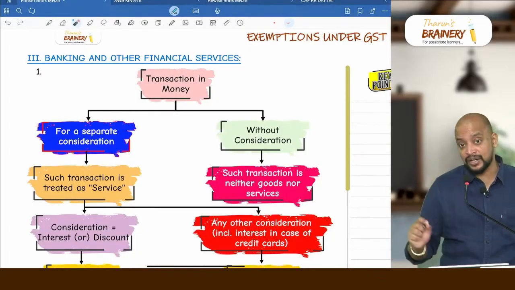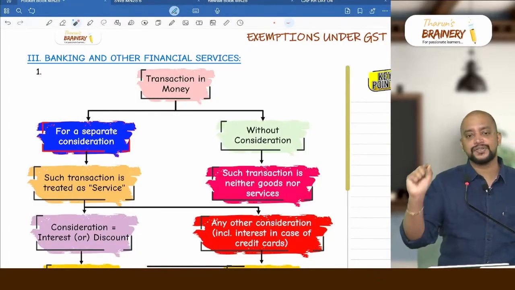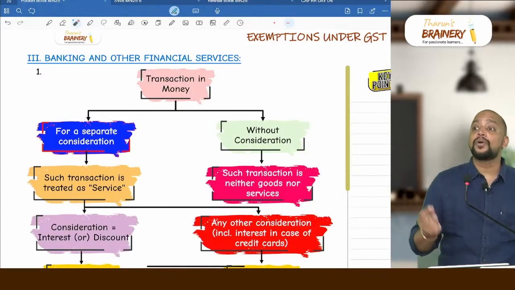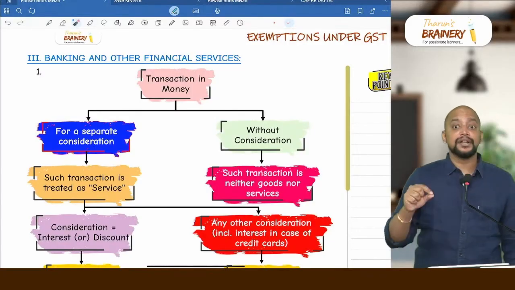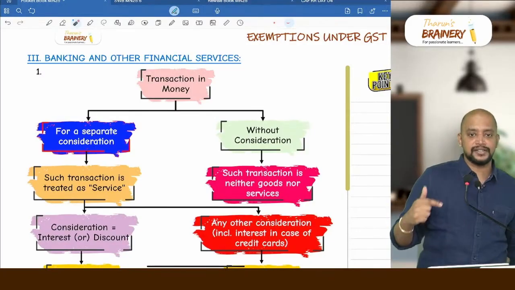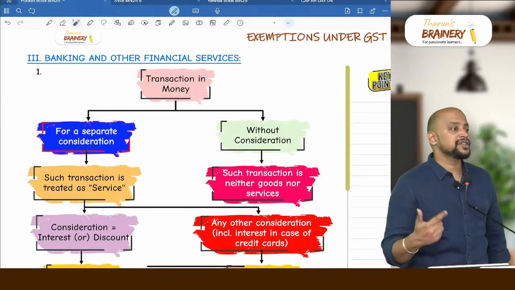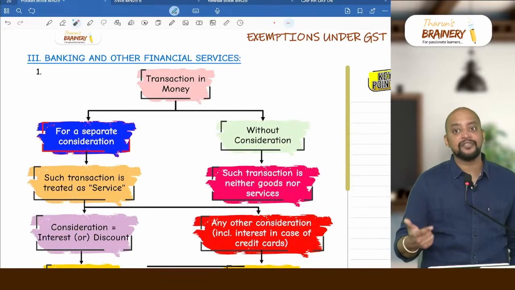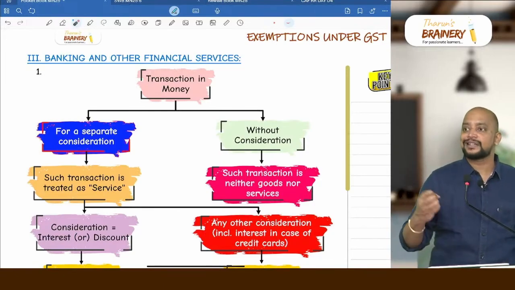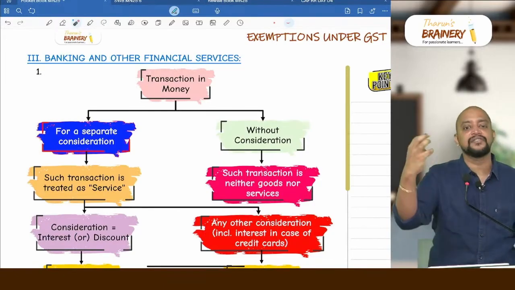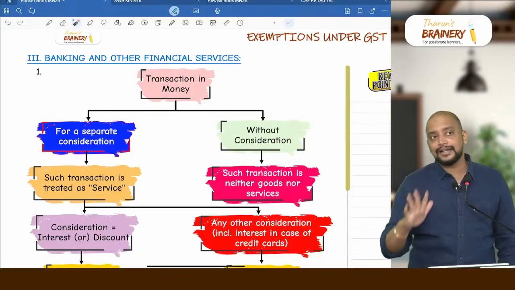Even credit card interest is also taxable. Generally interest is exempted, but credit card interest will be taxable. And remember, only discount is exempted, but discounting charges is not exempted. Discounting charges will be taxable. For example, you are taking a bill of exchange and you are discounting that bill of exchange with the bank, for which the bank will deduct some discount, which is nothing but interest deducted upfront, and in that case no issue.